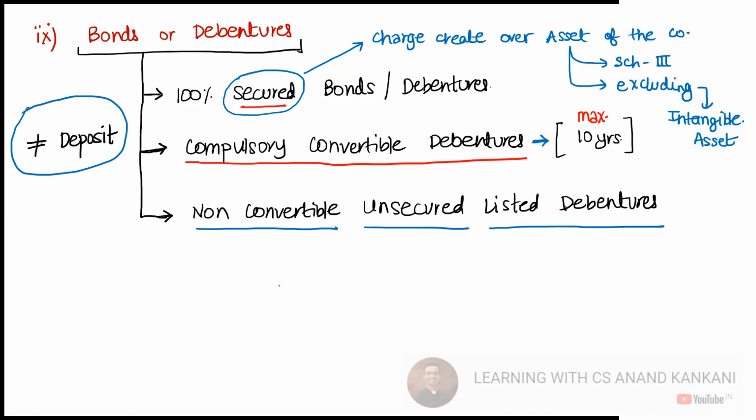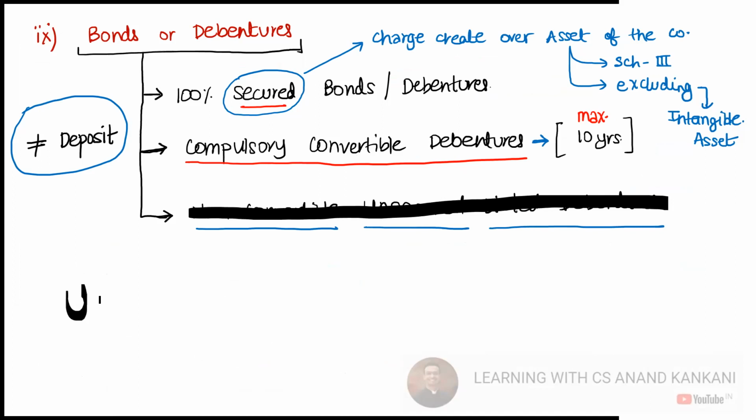Okay. Then you have, see, if the debenture is unsecured, just ignore this third part. Okay, sorry. Just ignore this part. What does this mean? If the debenture is unsecured, it will be considered as deposit. Or let's say the debentures are non-convertible, it will be considered as deposit. Yes or no?